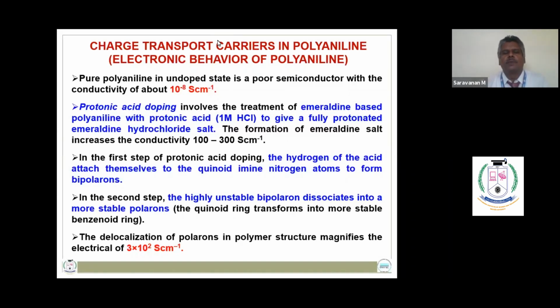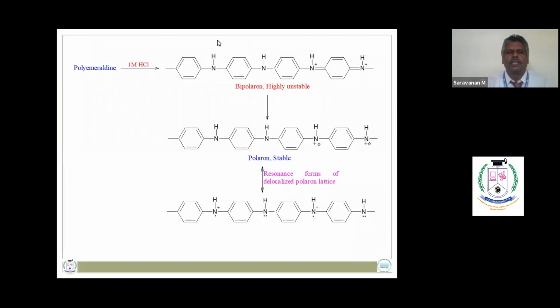In the first step of protonic acid doping, the hydrogen atoms of the acid attach themselves to the quinoid imine structure to form bipolaron. It is highly unstable and hence it dissociates into the more stable form of polarons, and the formation of polaron in the polymer structure is responsible for the maximum electric conductance of 3 into 10 power 2 Siemens per centimeter in the case of polyaniline.